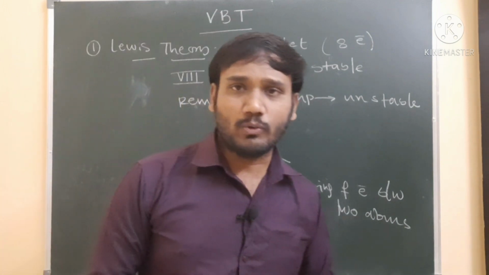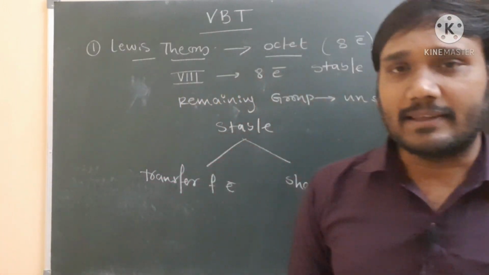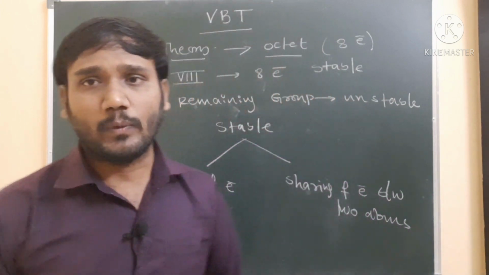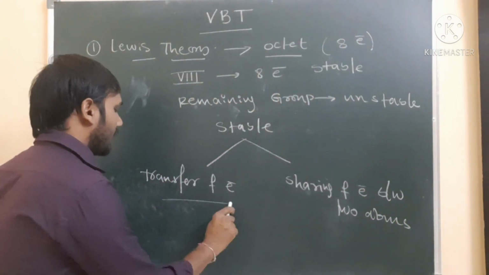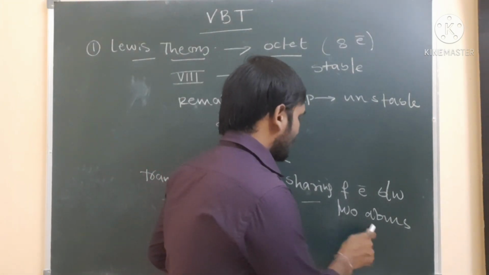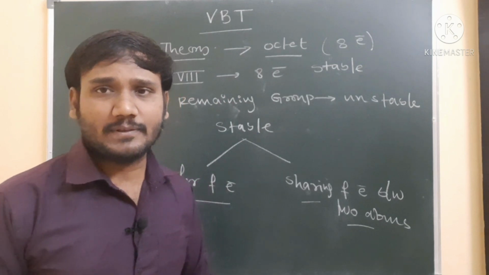So according to Lewis theory, atoms achieve a stable configuration, or 8 electrons in their valence shell, in two ways: by transferring of electrons from one atom to another atom, and by sharing of electrons between two atoms.